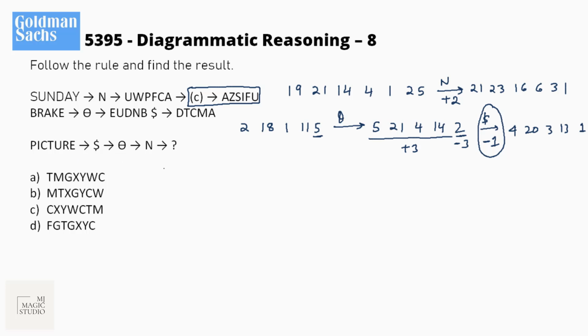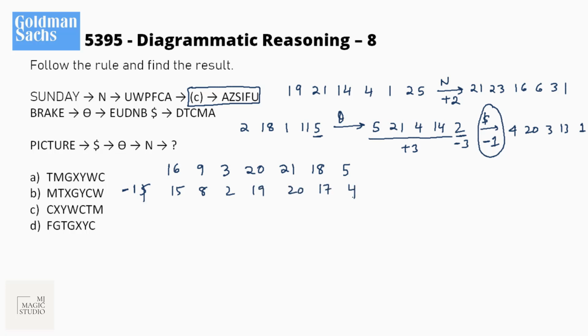So P is 16, I is 9, C 3, T20, U is 21, R is 18 and E is 5. First we need dollar. Dollar means minus 1. So deduct 1: 15, 8, 2, 19, 20, 17 and 4.